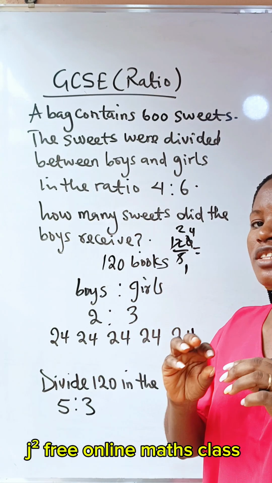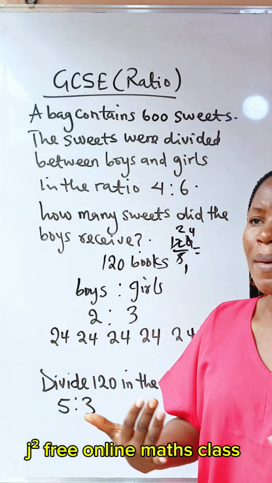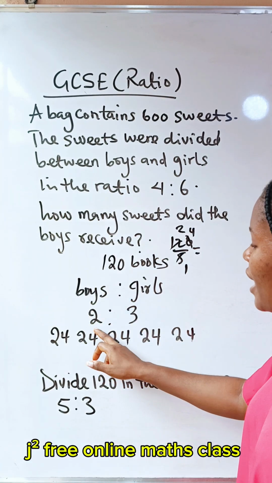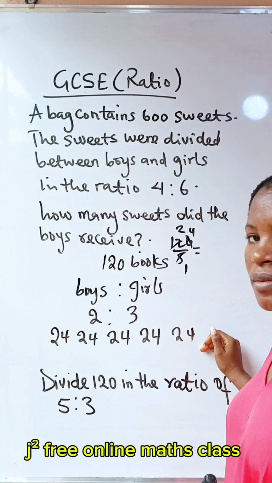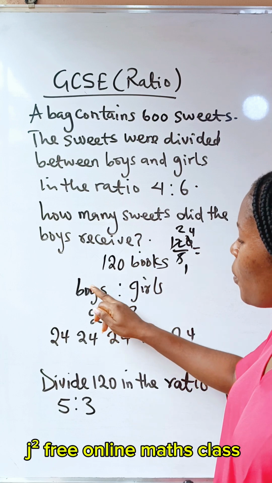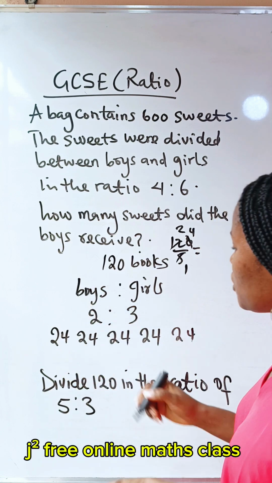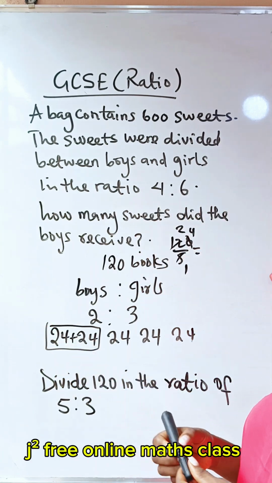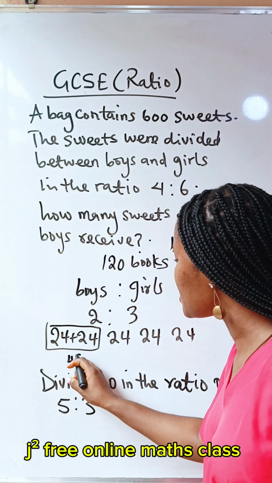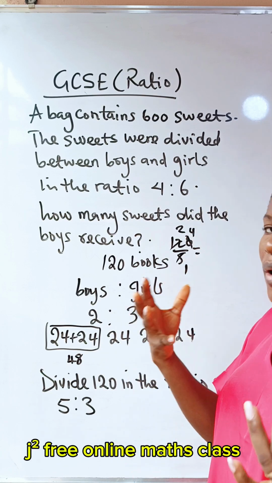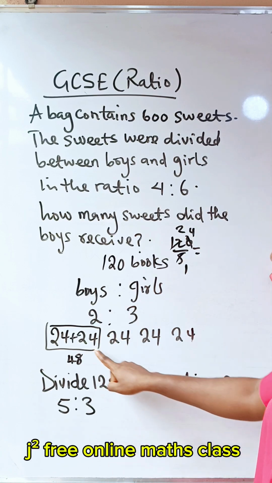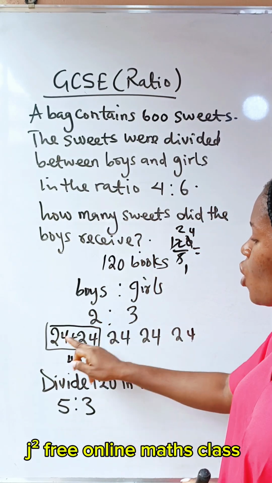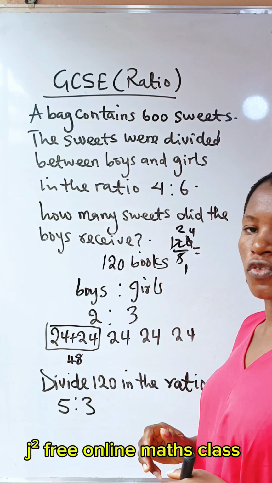Now, the person said share it into 5 equal parts, but remember that the number of girls is bigger than the number of boys. So the boys will come and pack 2 out of these 5 shares. So the boys will come and pick these 2. So it's going to be 24 plus 24, which will give us what? 48. Or another way to do it is 2 times, remember that each of these equal shares is 24. So you just say 2 times 24, which will give you 48.